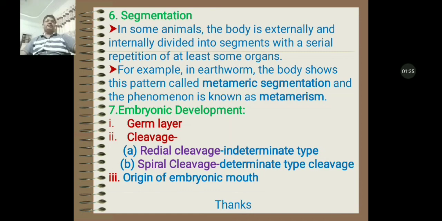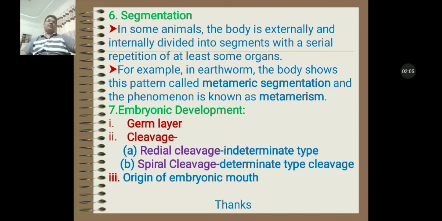The spiral cleavage type animals have determinate type of cleavage. It means the fate of the blastomere is pre-decided. If any blastomere is removed from a particular part, the future organ will not appear.